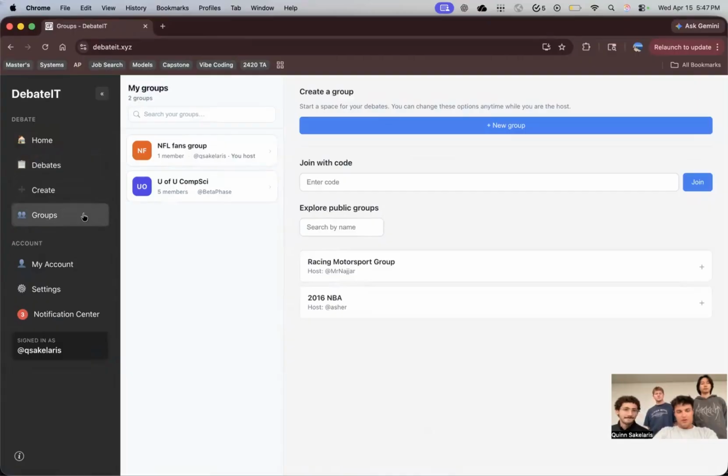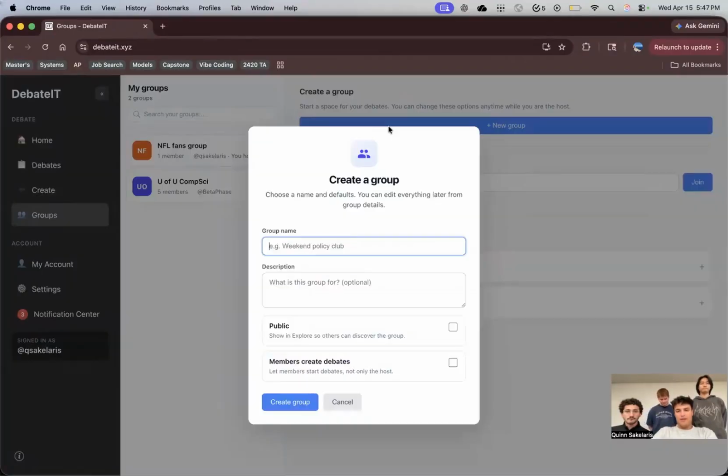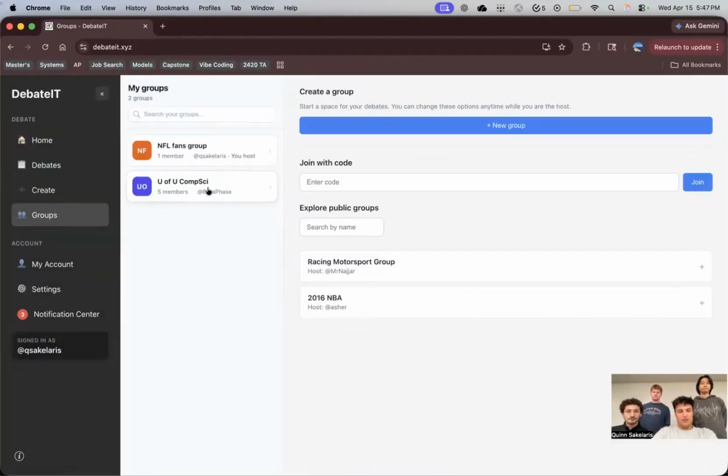I will now show you guys a little bit more about the groups feature. This is where a user can join a group that is public, or they can search up a group by public name, or they can join with a code. A user can create a group that has a name and a description, and they can choose whether it should be public and whether members can create debates.